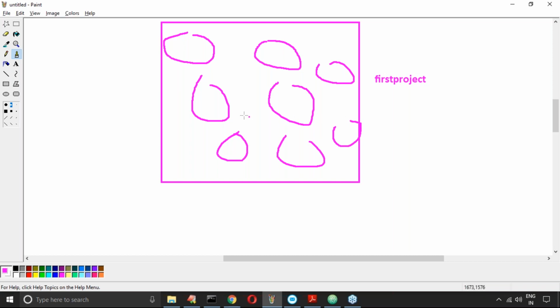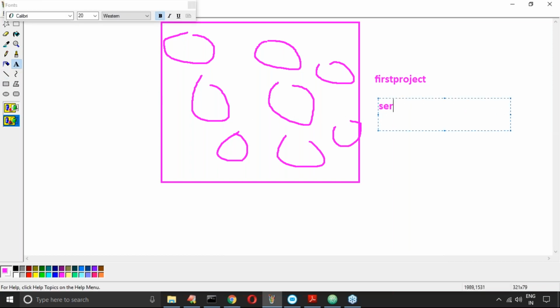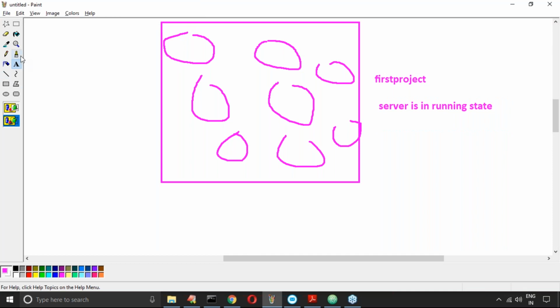Now, sir, the server is also running. Run server, the server is in running state. Now can I send a request or not? Yeah, why not? Happily you can send the request. Now if I send the request for this, by default we are going to get a response.